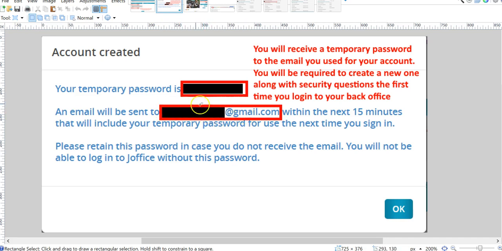If at this point you see that it has been sent to the wrong email address, there are two things that are important. Number one, copy your password. But the second thing is also copy the email address that you put in, because when you go to log in the next time, it's going to ask you for the email address on file. So if you did put the wrong email address by mistake, make sure that you have that wrong email address so that you can log in to your back office the first time.